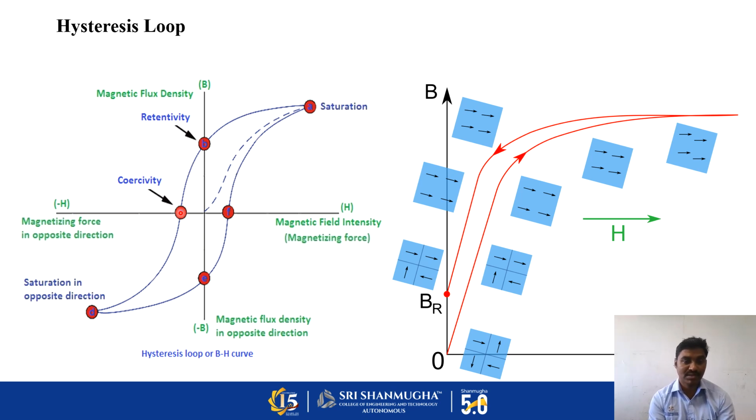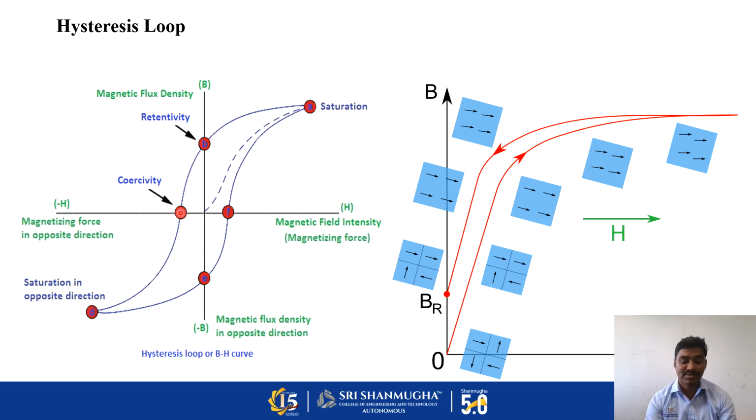So the graph gives an idea of how much field is required to demagnetize the material in the opposite direction, to convert the spontaneous magnetic material into non-magnetic, zero-magnetization material. That field is called coercivity, or the coercive field. That field should be applied in the negative direction.